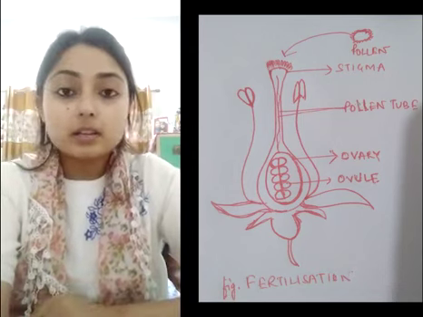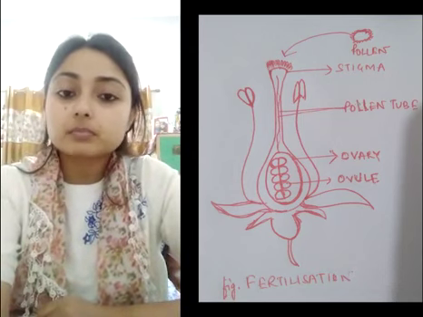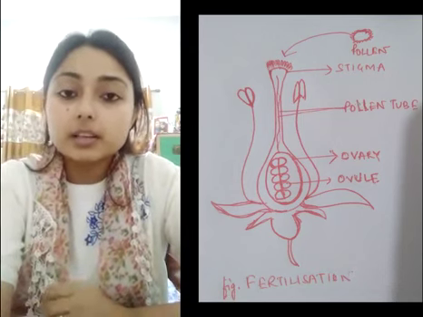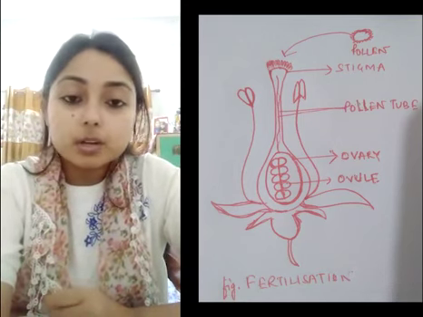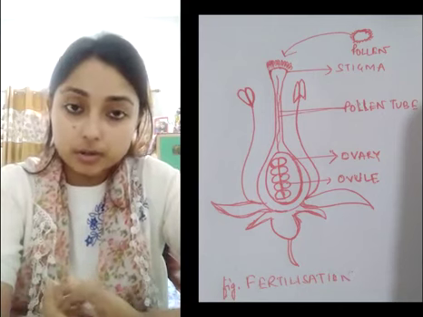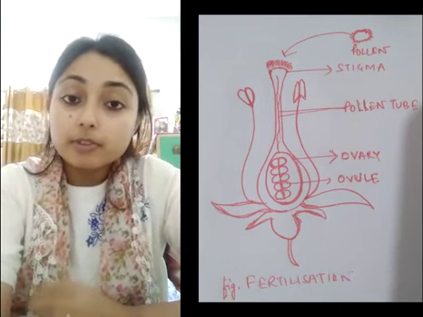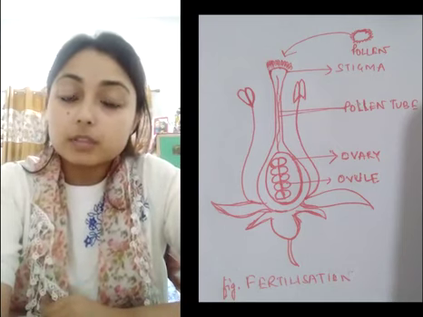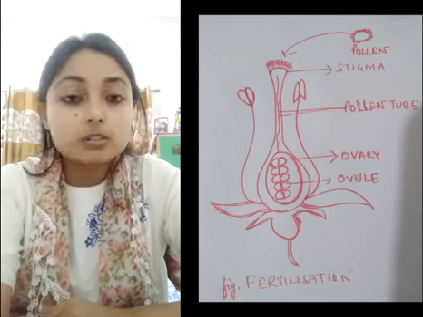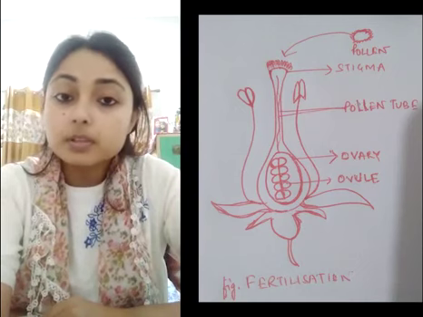Now let us learn the process in detail. What happens? See, in plants, when a ripe pollen grain, meaning the matured pollen grain which is capable of fertilizing, from the anther of the same kind of flower falls on the stigma, what happens?